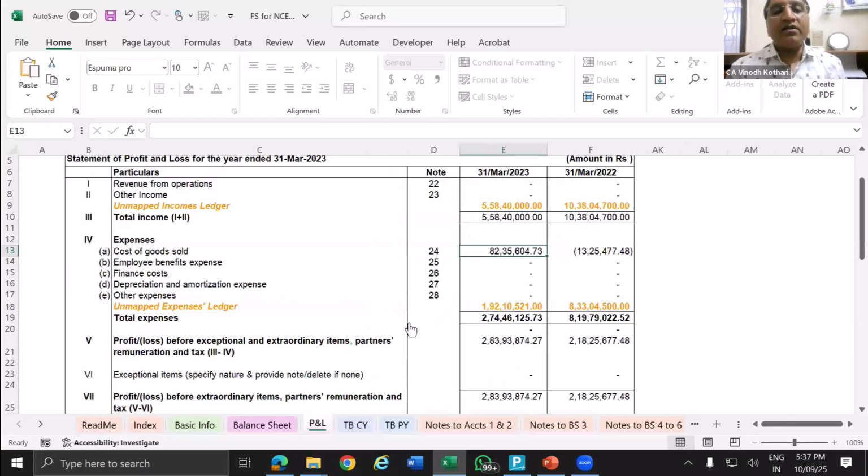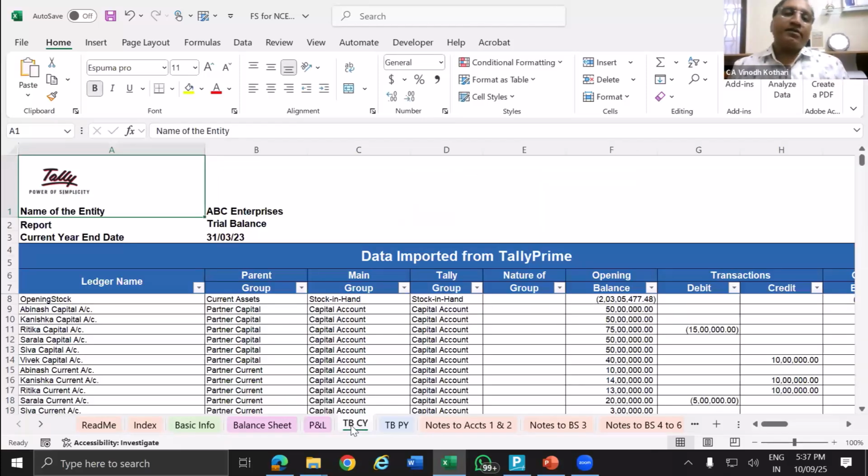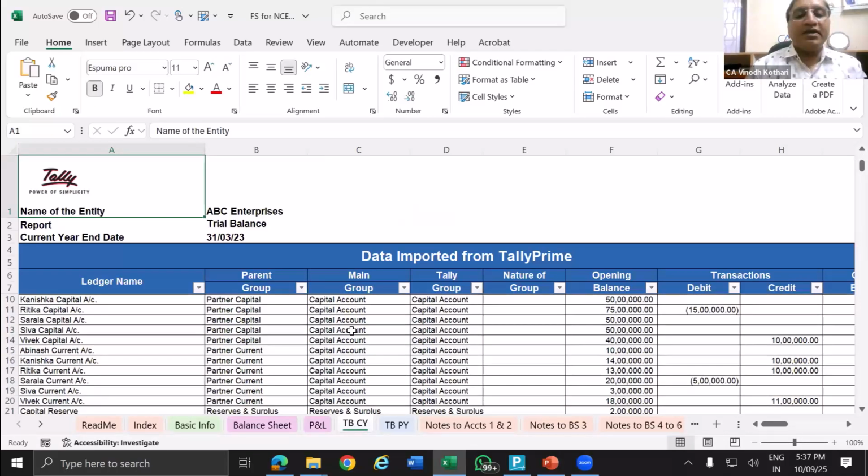Same way P&L, lot of classification, unmapped ledger is there. Mapping needs to be done. Now trial balance, current year. So this is the trial balance which has been